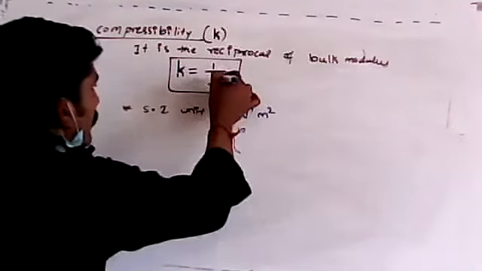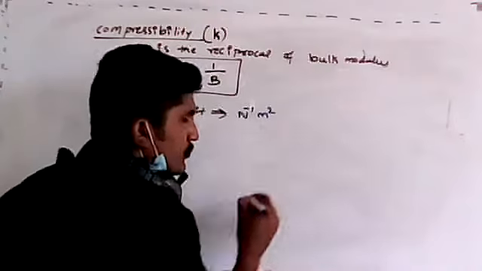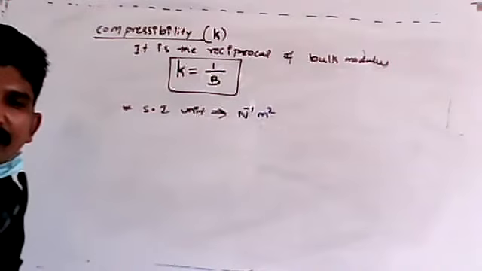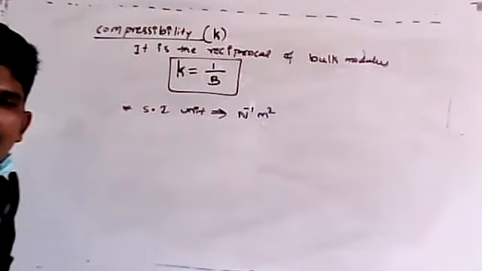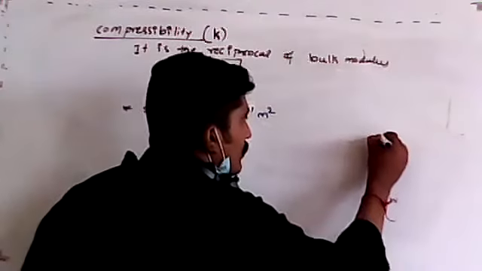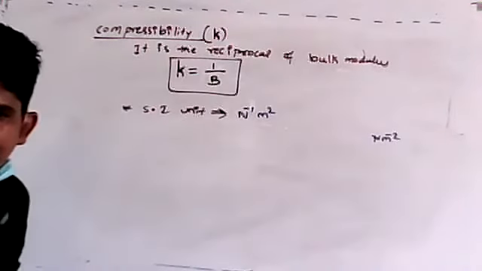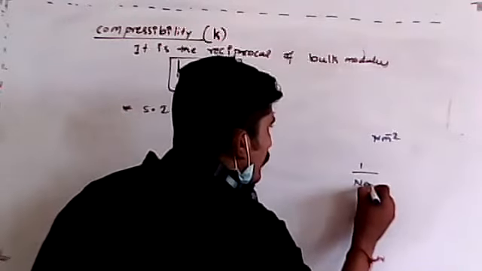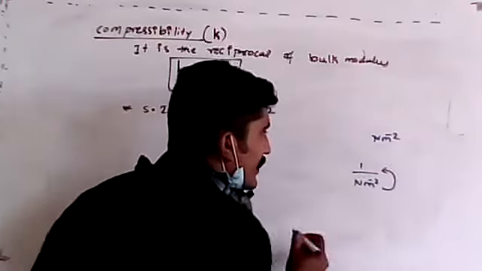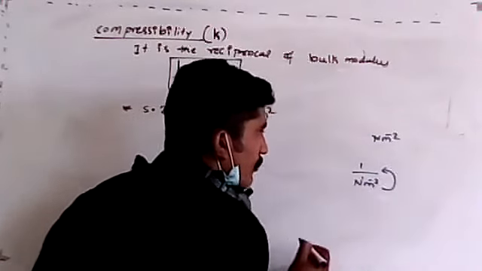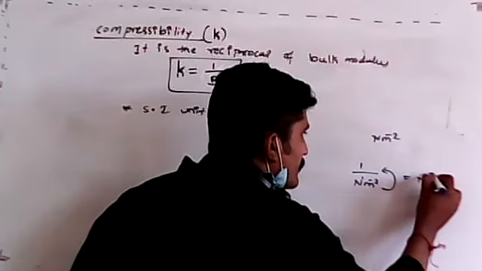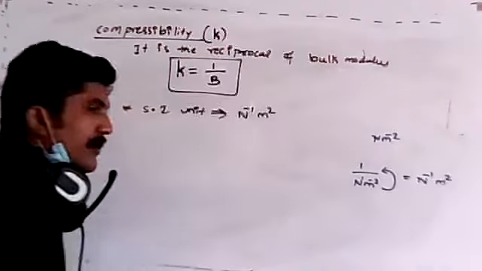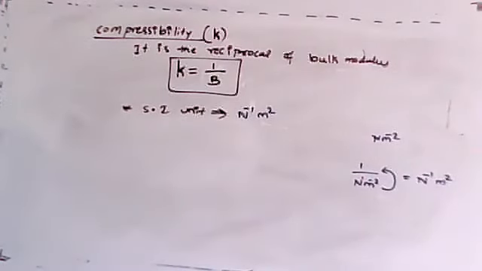For bulk modulus, what did we write? What is the SI unit for bulk modulus? Yes, Newton per meter square. Correct. So it means 1 divided by Newton per meter square. That is nothing but, once it goes to the numerator, N becomes N raised to minus 1, and m raised to minus 2 becomes m raised to 2. So after the reciprocal, I hope you understood.